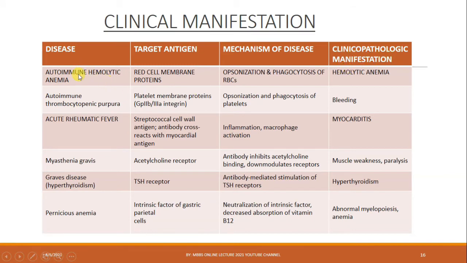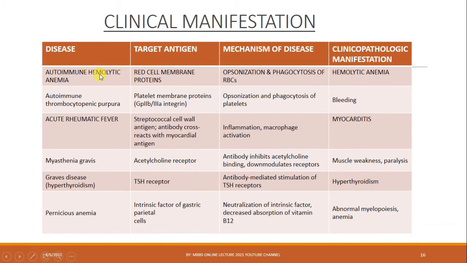Target cells are red cell membrane proteins. By which mechanism? These are the opsonization and phagocytosis of RBCs, causing hemolytic anemia, as in the case seen in erythroblastosis fetalis, hemolytic disease of the newborn. Also, the sensitized mother produces antibodies to fetus cells, Rh positive cells.